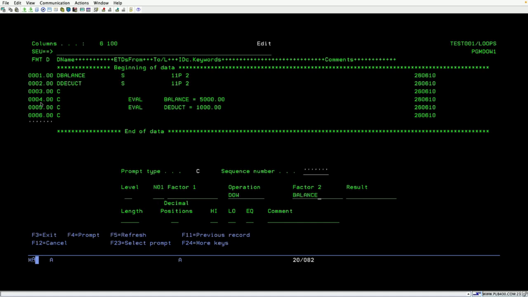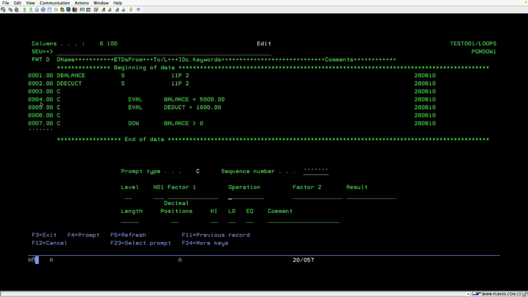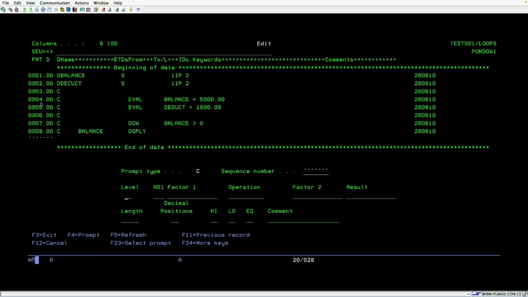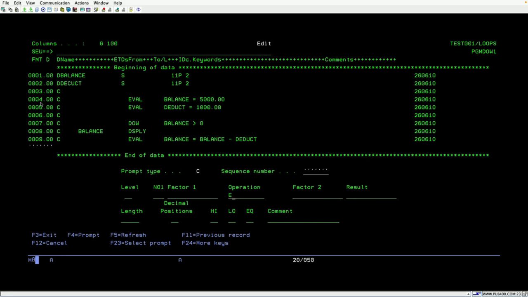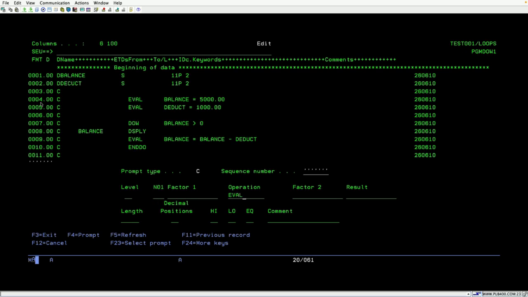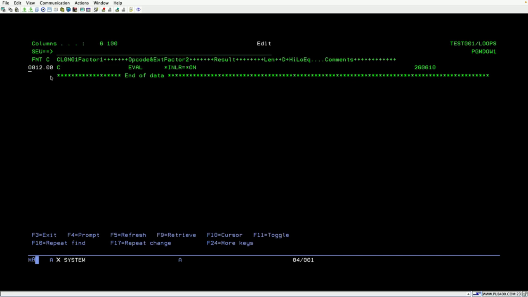Now I want to test do while separately: whenever the balance amount is greater than 0, only then can I deduct some value. Whenever there is some balance in my account, only then can I perform the deduct operation. Just display the balance. So I am displaying the balance, and here I am doing EVAL, setting balance equal to balance minus the deduct amount. Now you can do the ENDDO. Now you can do the EVAL. This is the last statement, *INLR equal to *ON.